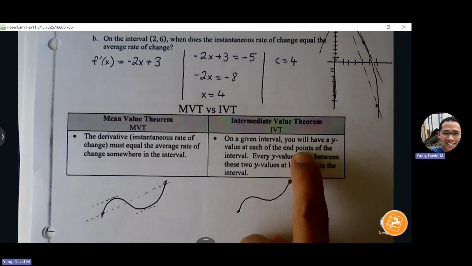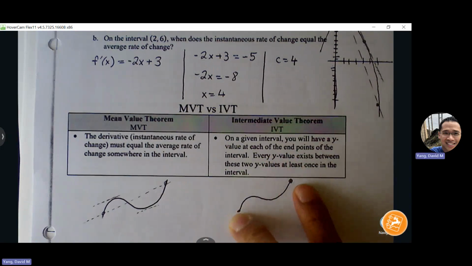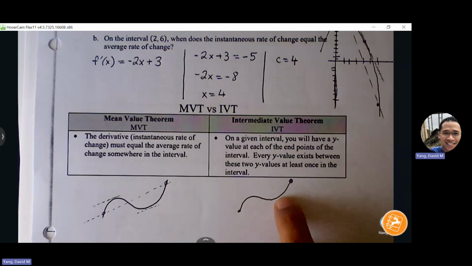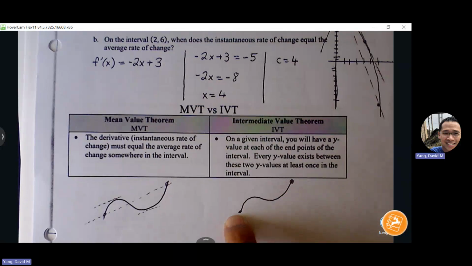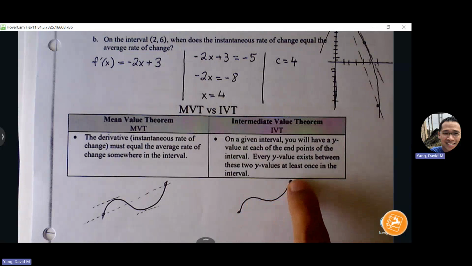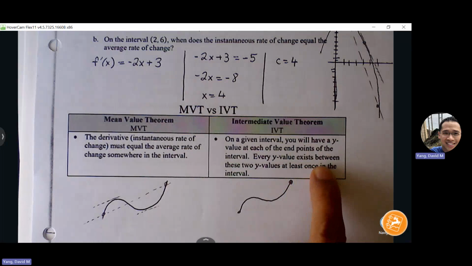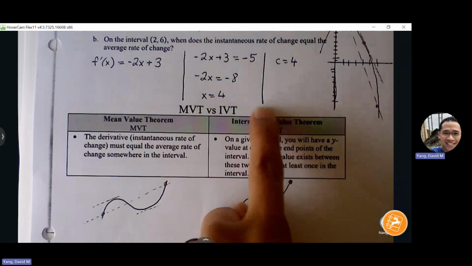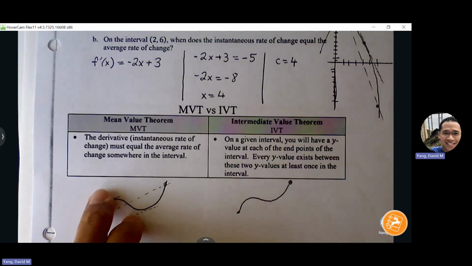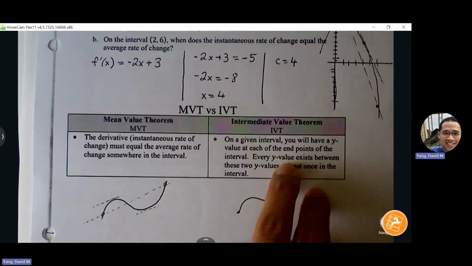For intermediate value theorem, it's more like, okay, if I have two endpoint y values, then every intermediate value between my y values of my endpoints must be reached somewhere along that graph, right? So if I start at -2, and if I end up at 5, every number imaginable between -2 and 5 is going to be touched by the graph at least once, assuming that our function is continuous. Right, so that's intermediate value theorem. It's the middle, all the middle values between my endpoints will be touched. But mean value theorem is I can guarantee a slope. Meanwhile, IVT, I can guarantee a y value.